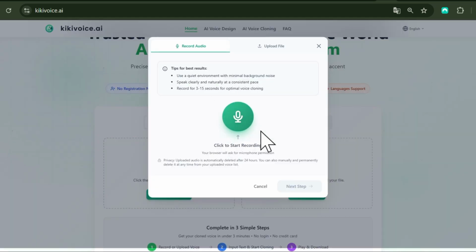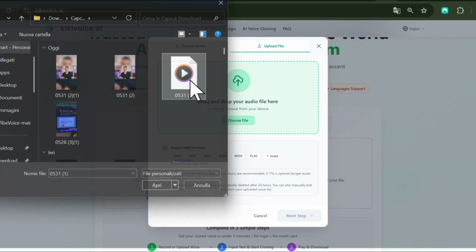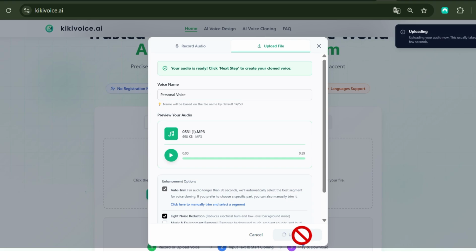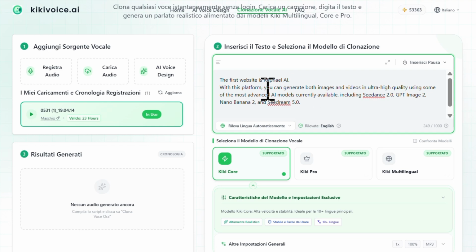By clicking here, you can record your voice directly from your browser or upload any existing audio file, including one featuring your own voice. You can also rename the file by assigning it a custom title. If desired, you may upload additional audio samples to further refine and personalize the voice style. Next, enter the text or script you want the AI to generate. KikiVoice automatically detects the language.